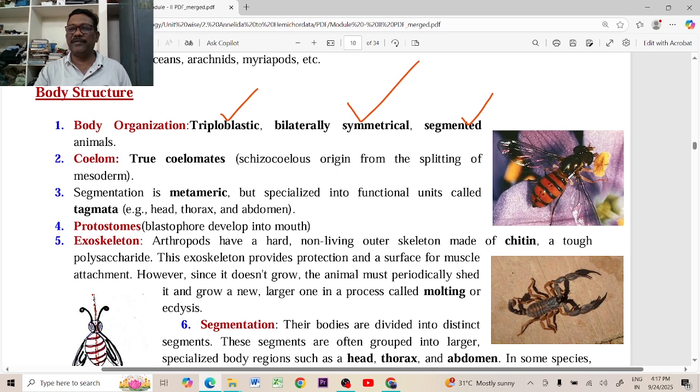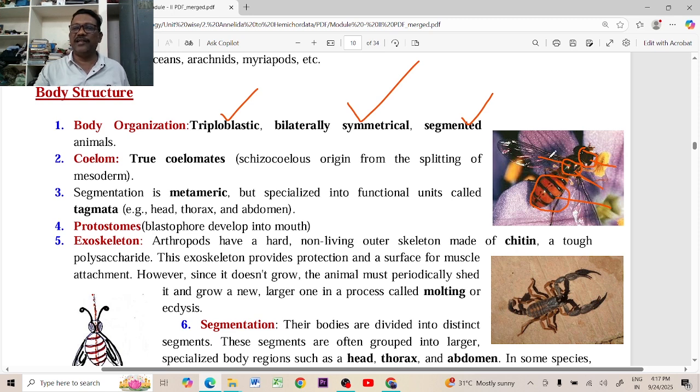modified and developed as tagmata in these organisms, which divide the body into head region, thoracic region, and abdominal region. These three types of tagmata are developed. In the head region, what type of mouth parts are developed? Some are piercing, some sucking, some biting, some chewing type. Mouth parts and jaws are developed, and also sense organs, compound eyes and ocelli are developed in this head tagmata.